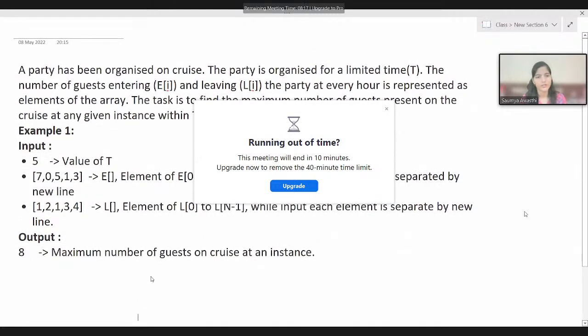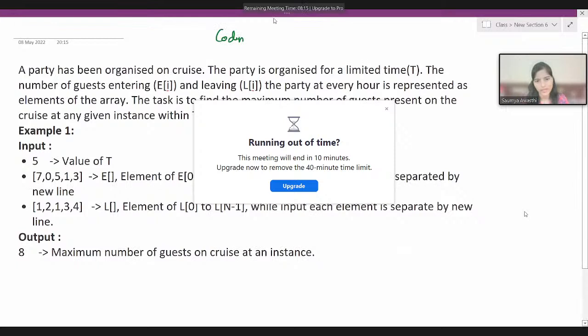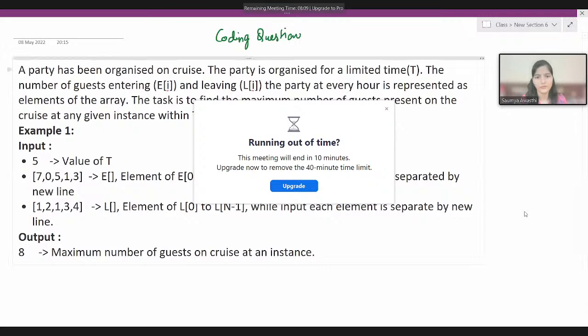So now we'll be discussing this coding question that has been recently asked in the TCS exam. The question says, a party has been organized on a cruise. The party is organized for a limited time. The number of guests entering, E of I, and leaving, L of I. It means the number of guests that are entering is represented by E of I, and leaving by L of I. The party at every hour is represented as elements of the array.